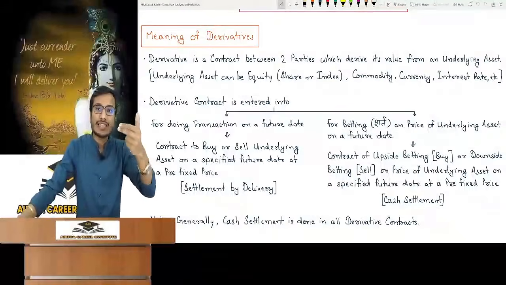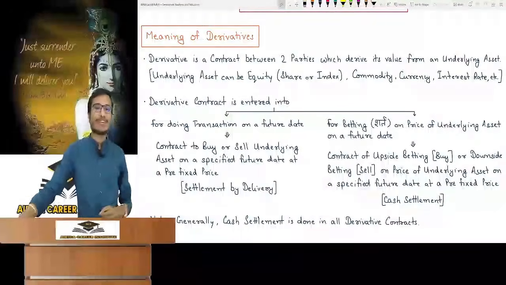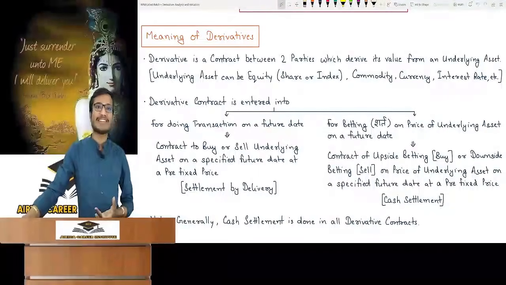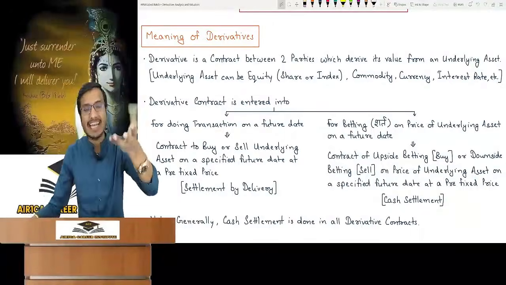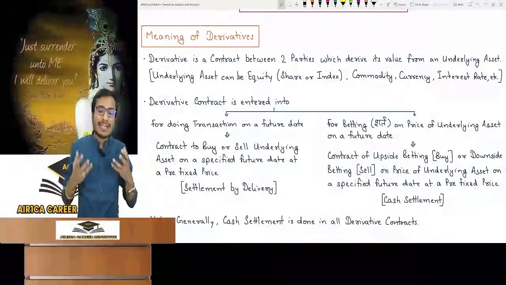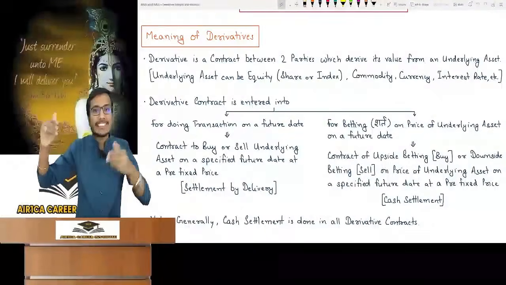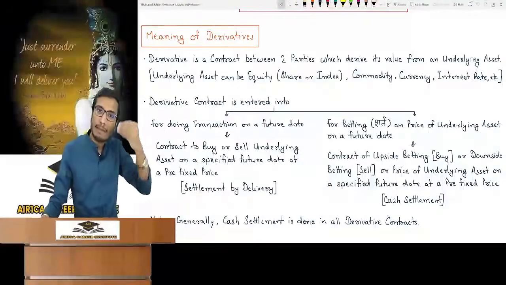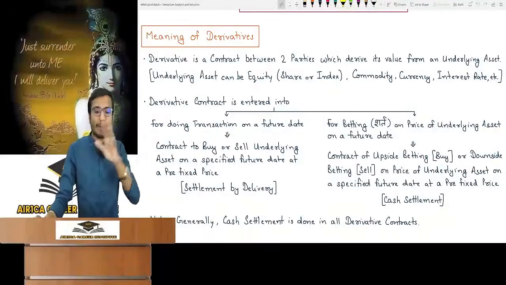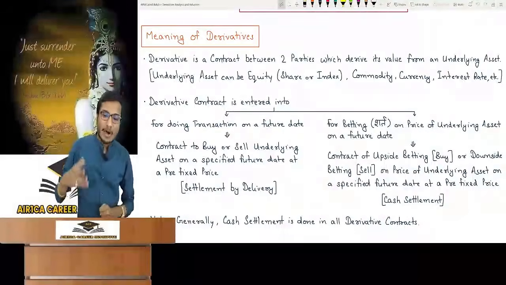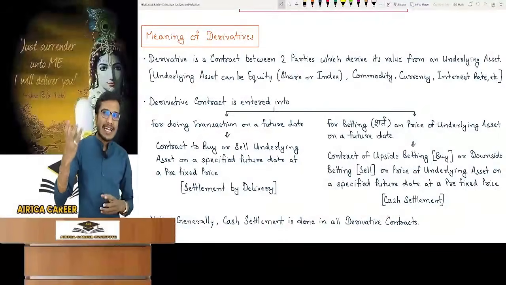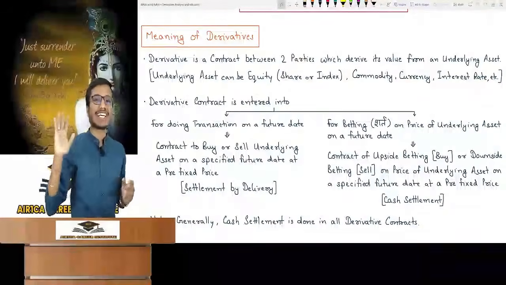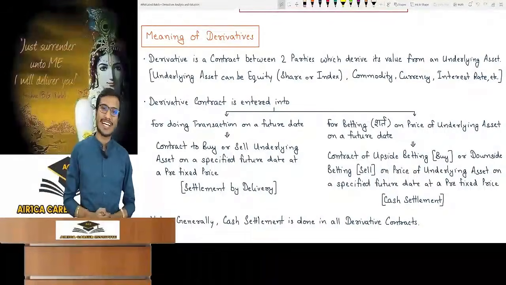It is betting. Betting means to bet or to play gambling on the price of the underlying asset on a future date. It means gambling. Betting is the main purpose of the derivative contract. Ultimately, the purpose of a derivative contract is betting. There is betting inside the derivative contract. So you are betting on the price of the underlying asset. I just told you about doing a transaction on a future date. You were just betting and doing nothing else. I will give you the whole crux. Ultimately, try to understand: it is betting on the price of the underlying asset on a future date. That means, what will be the price of the underlying asset on a future date? Will the underlying asset rise or fall? You can also bet on this. That is called a derivative contract.